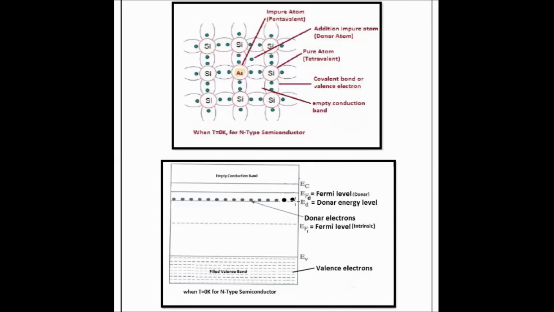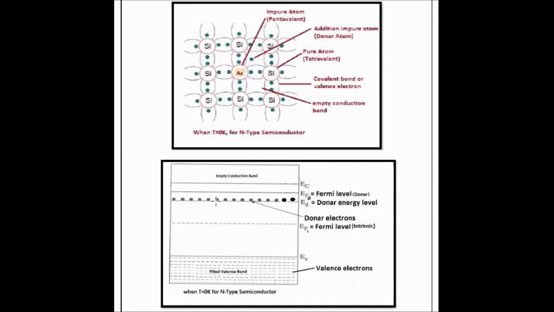When we start increasing the temperature over this n-type semiconductor, automatically the Fermi level falls down and reaches the center of the medium. So we can conclude that by increasing the temperature, the extrinsic semiconducting material, that is the impure semiconducting material, converts into the intrinsic semiconducting material, the pure semiconducting material.